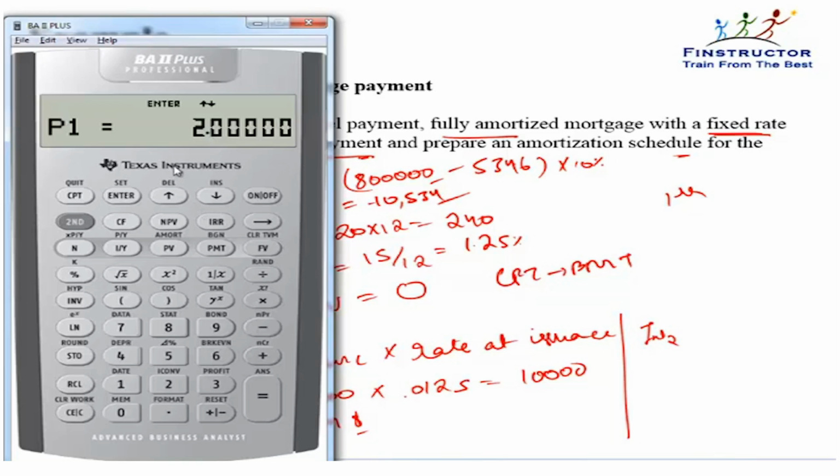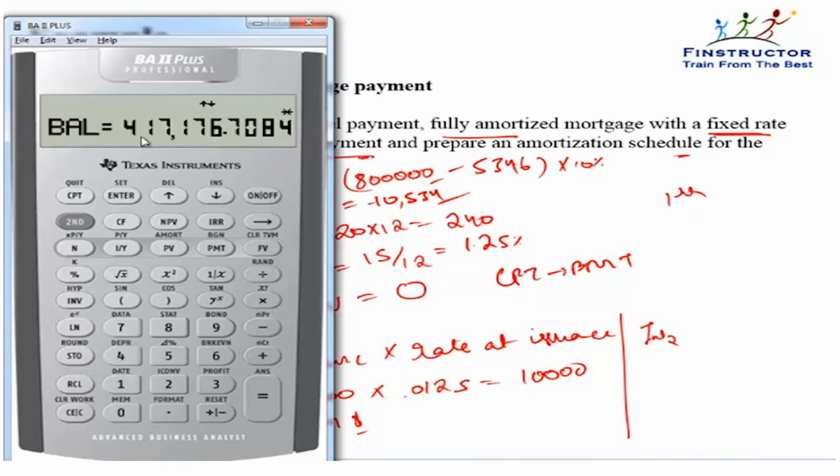So if we enter P1 as 1, for instance, and we enter P2 as 185, there are 240 periods in total. Then what we're asking the calculator is, from the first period to the 185th period, how much interest have we paid, how much principal have we paid, and what is the balance principal after the 185th period.